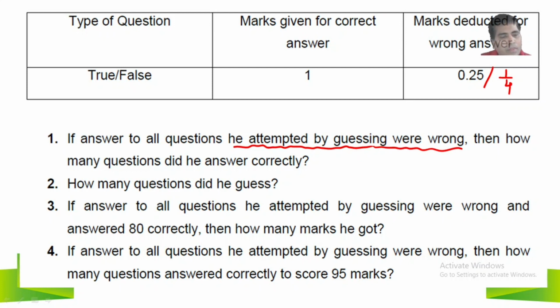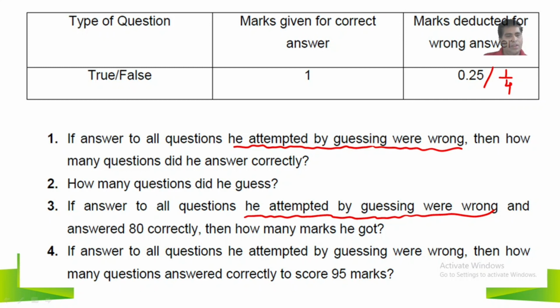Third question. Again, it is not practical. Some students will leave some questions, maybe due to shortage of time. But here in this question, he is attempting all 120 questions. If all the answers he attempted by guessing were wrong, and he answered 80 correctly, then how many marks did he get? This is the third question.